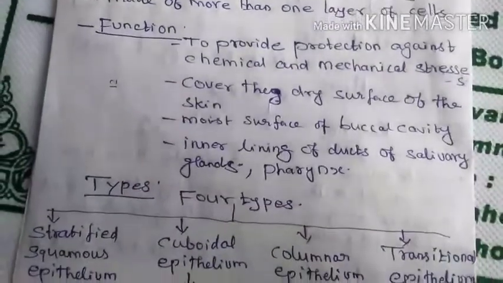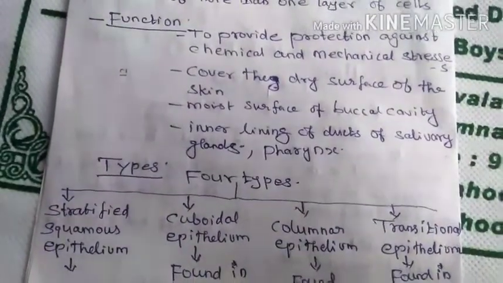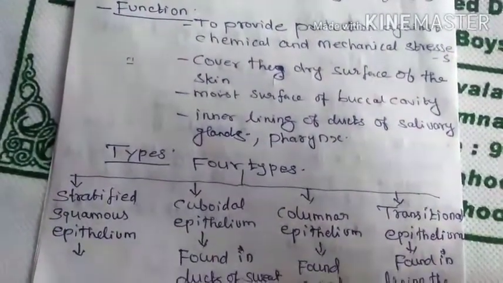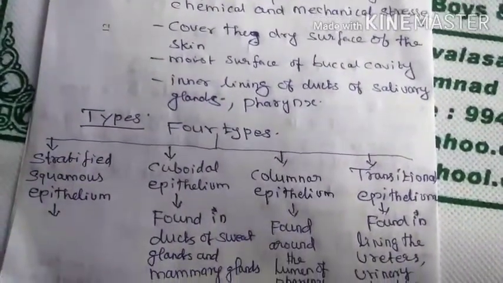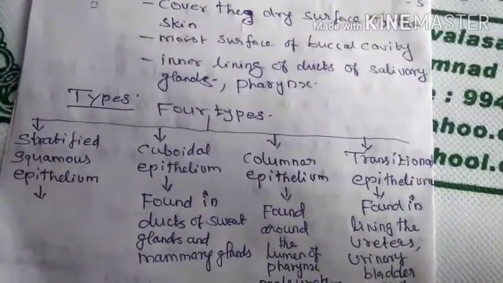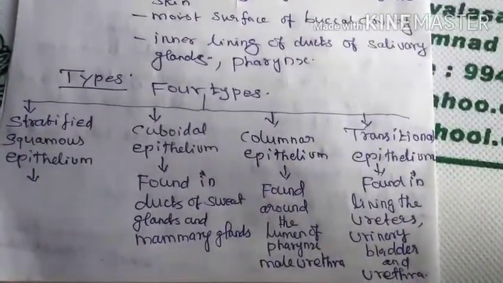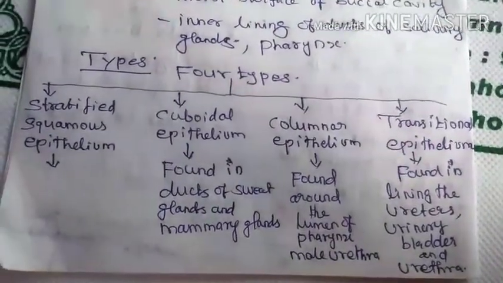There are four types of compound epithelial tissue: stratified squamous, cuboidal, columnar and transitional epithelium.